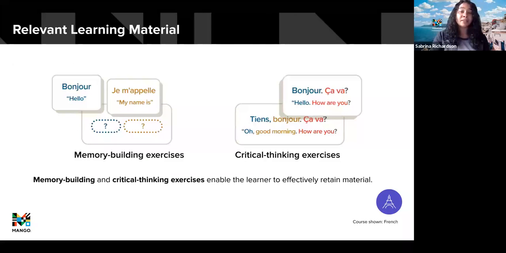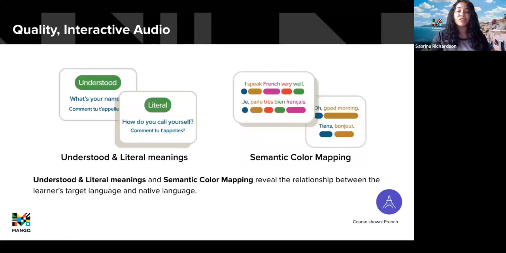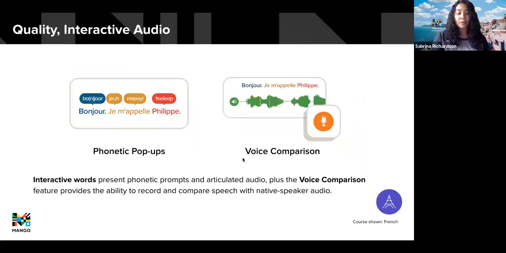We've also got memory building and critical thinking exercises sprinkled throughout. So these are designed to help the learner learn how to actually think in their new languages and how to put sentences together, as opposed to just memorizing different things and regurgitating them. As you're completing the lessons, you'll also find features like our semantic color mapping, information that highlights the understood versus literal meaning in specific cases where that's required. We've also got phonetic pop-ups and a voice comparison tool to help you with pronunciation and with truly understanding how the different words and phrases are paced and pronounced.